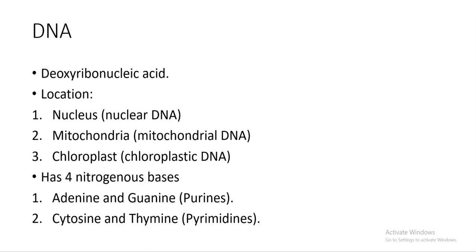As I mentioned before, we've got 4 nitrogenous bases in DNA, which are adenine and guanine. You need to know that adenine and guanine are called the purines. And then cytosine and thymine are called the pyrimidines. So whenever you see a question asking for the name of adenine and guanine, it is the purines, while cytosine and thymine are pyrimidines.